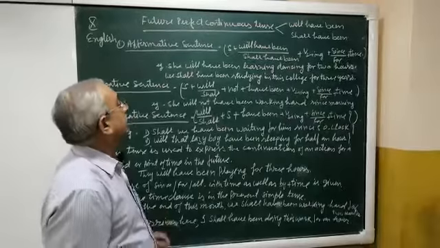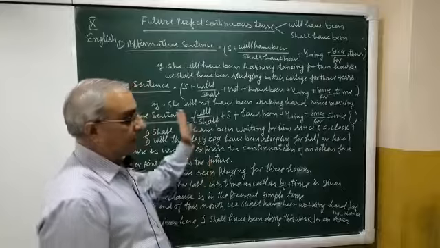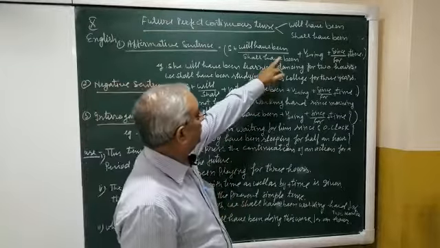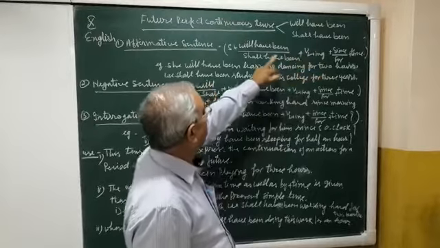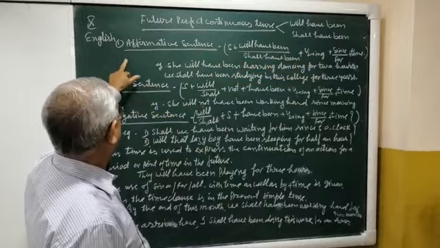Now today we are taking future perfect continuous tense. This is the last tense in the topic of tense. There are two helping verbs, will have been and shall have been. So two helping verbs are in this tense. Now there are three patterns.